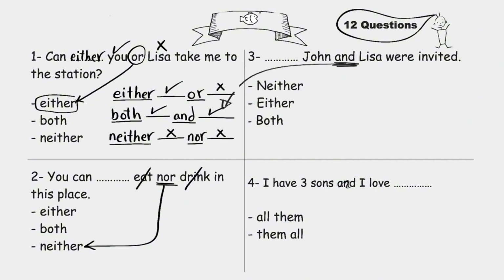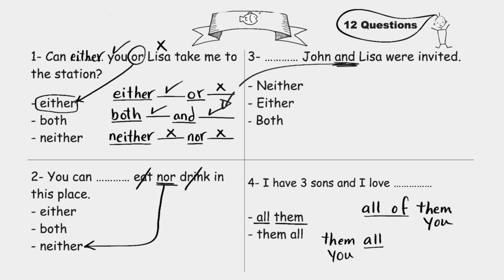I have 3 sons and I love all of them. Listen guys, sometimes we use all with of, all of, and sometimes without of, just all. We say all of them, but if there is no of, we put them here, them all. Now repeat after me. I love all of them. I love them all. I love all of them. I love them all. And you can also say all of you, you all.